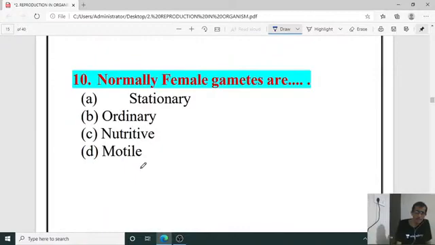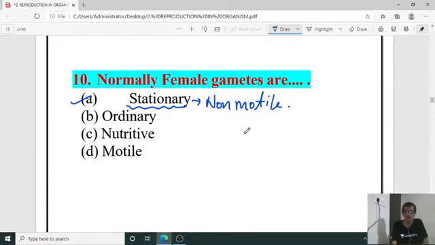And next question number 10. Normally female gametes are what? In the previous question, I asked normally male gametes are what? Male gametes are motile, female gametes are non-motile, means stationary. Isn't it? Stationary. Means here it is non-motile.